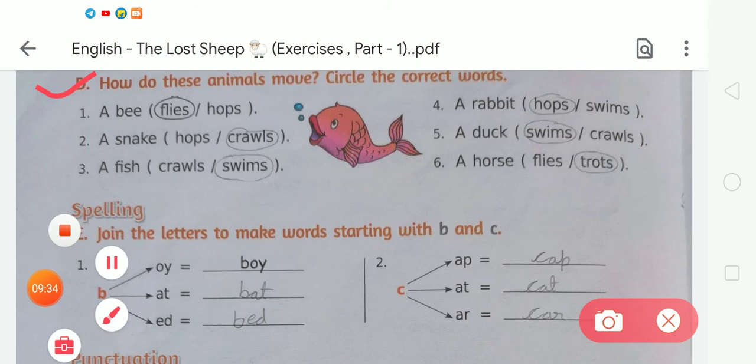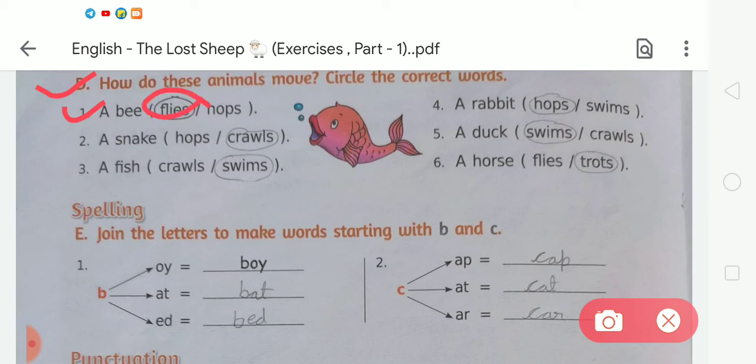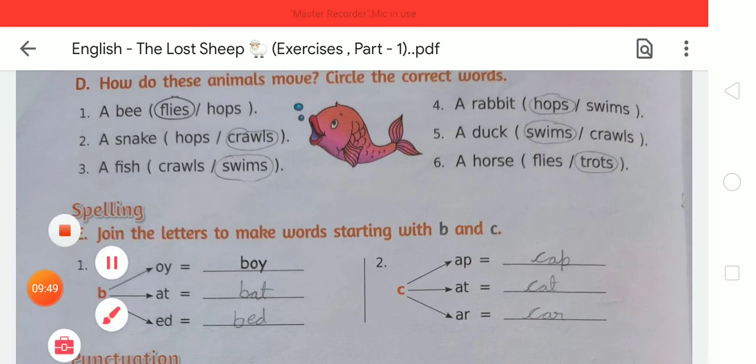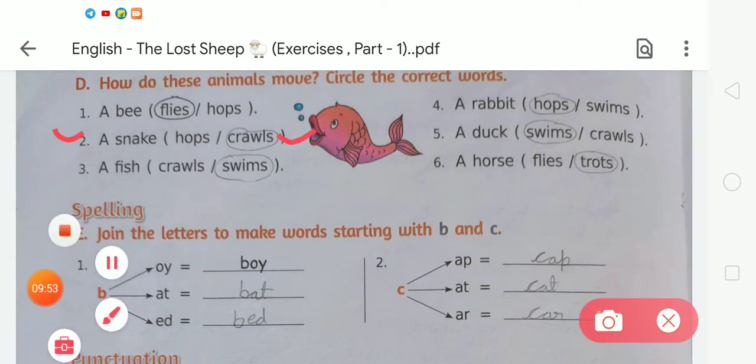Circle the correct words. Here we have to circle the correct movement of the given animals. In number 1 there is a bee. The movement of a bee is flies, so we have to circle the word flies. In the second there is a snake. The movement of a snake is crawls, so we have to circle it.